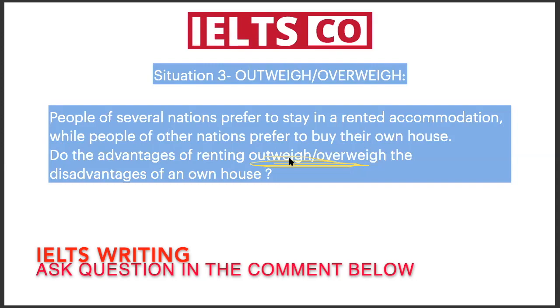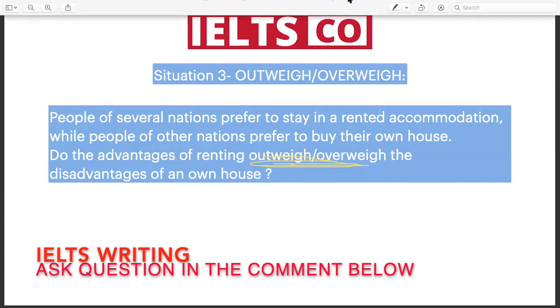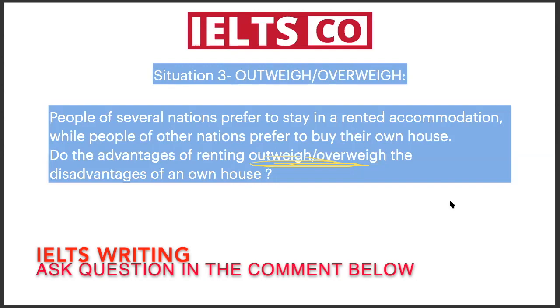Now, when we write it in this way, we are actually trying to explain the question's motive of writing "outweigh". Overweigh basically means something that is of more weightage than the other thing. Now we are writing one advantage of renting, then one disadvantage of own house. We are trying to prove our point that advantage of renting is of more weightage than the disadvantage of own house. That is the reason we are writing again one more advantage of renting.